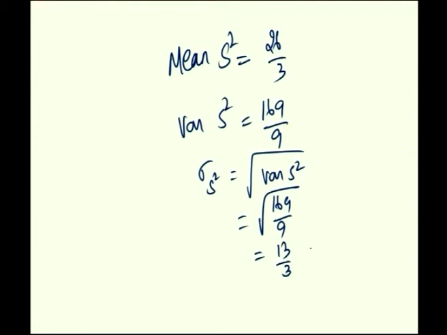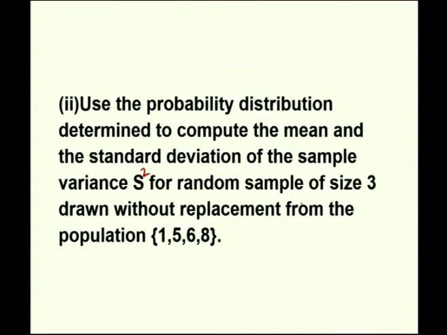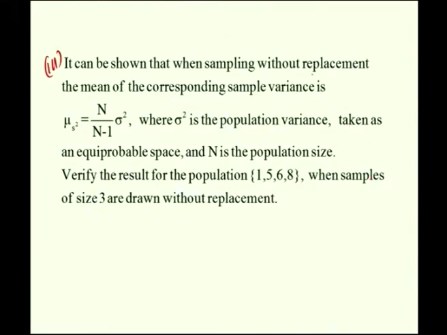Also, one more thing is asked to discuss. What is that? The third subdivision, as we have finished with two subdivisions. You are asked to find the mean and standard deviation of sample variance, and the probability distribution of sample variance. It can be shown that when sampling without replacement, the mean of the corresponding sample variance, mu s square, is equal to n by n minus 1 into sigma square, where n is the population size.